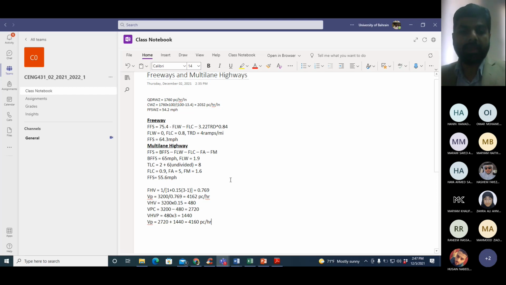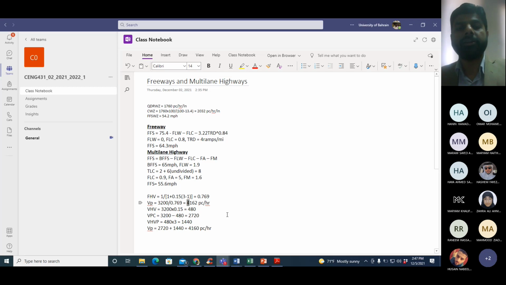You can see it is very close to the value I calculated using FHV. Obviously there can be some approximation. Don't worry about it. If you are getting 1 or 2 numbers plus or minus, don't worry about it. We are rich people. We can afford 1 or 2 cars more or less, no problem. Both methods are correct. They will approximately give you the same answer.